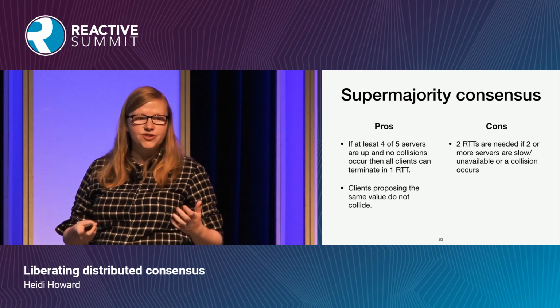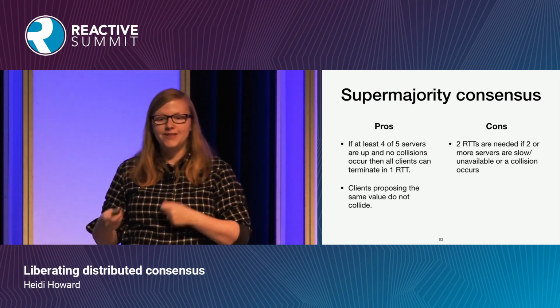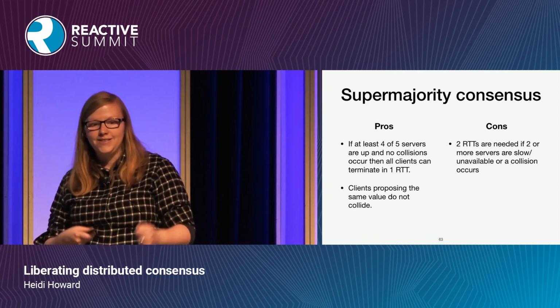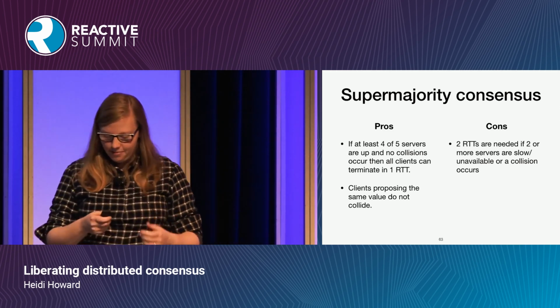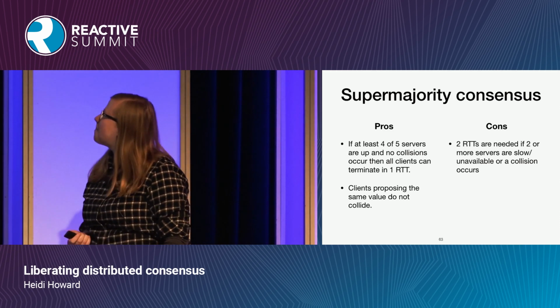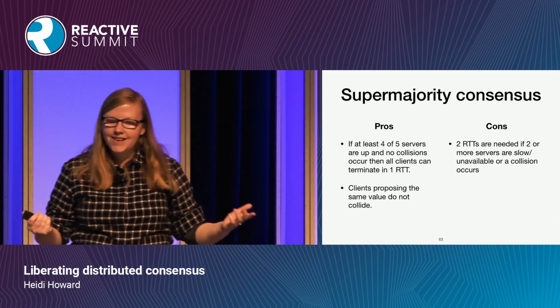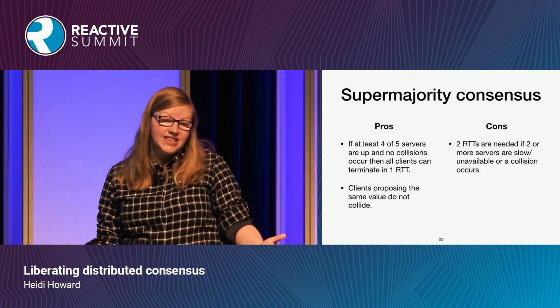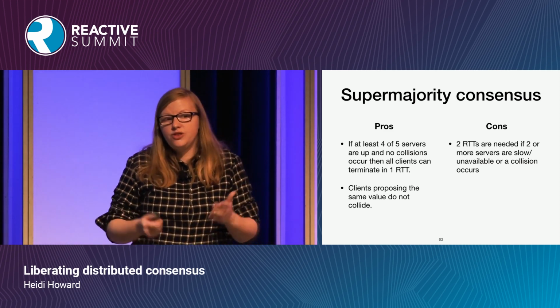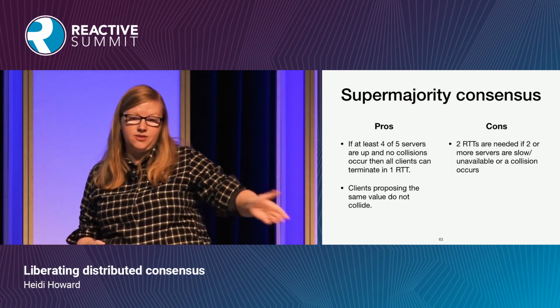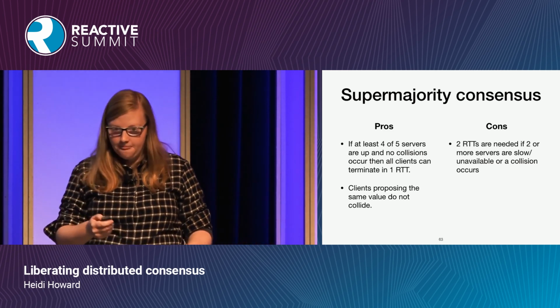The algorithm can literally argue with itself indefinitely when everyone is actually just trying to propose the same value. Sounds a bit like politics. And the downside is that 2 round trips are going to be needed if 2 or more of your servers are down. Bearing in mind that 2 round trips is what classic Paxos was offering us in the first place.